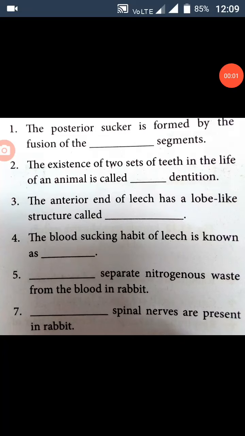Good morning, students. I will ask some questions from the previous lesson. If you know the answer, say it yourself.